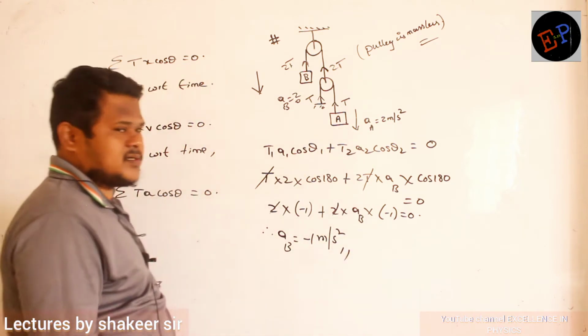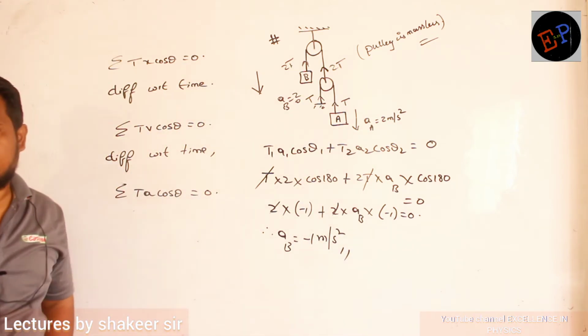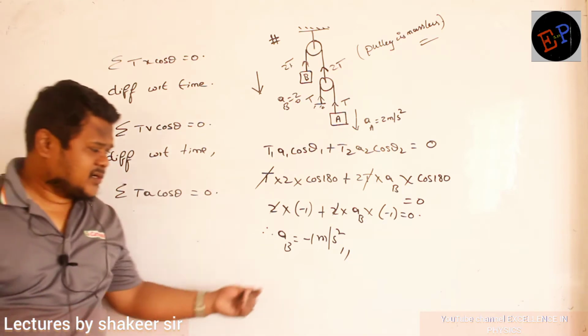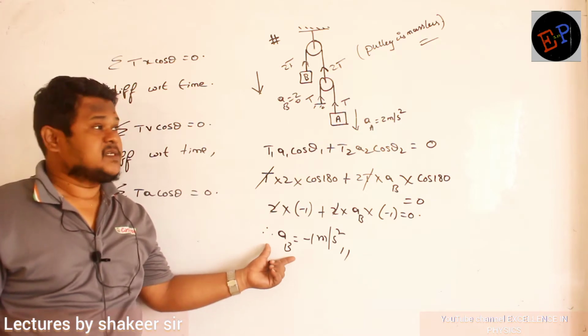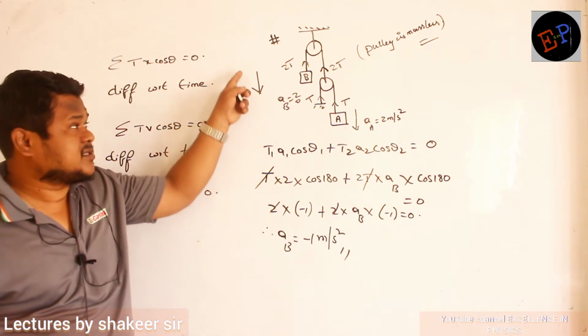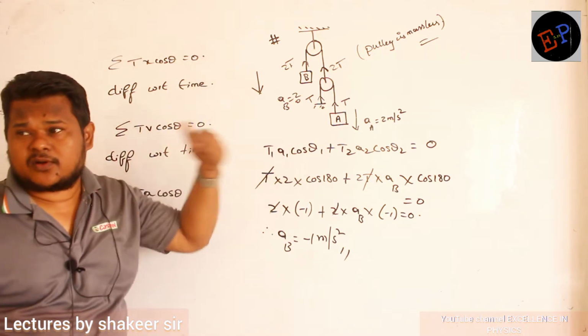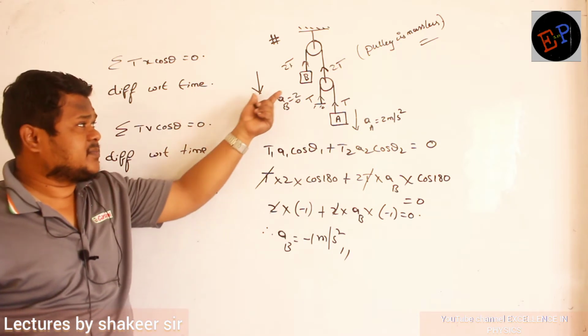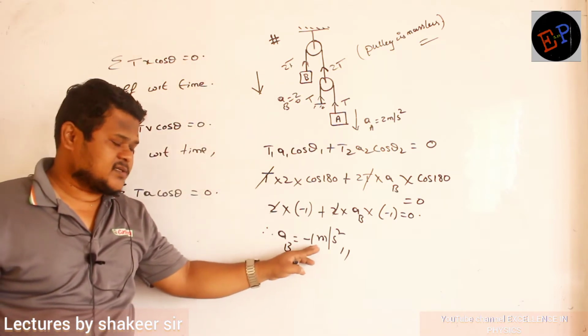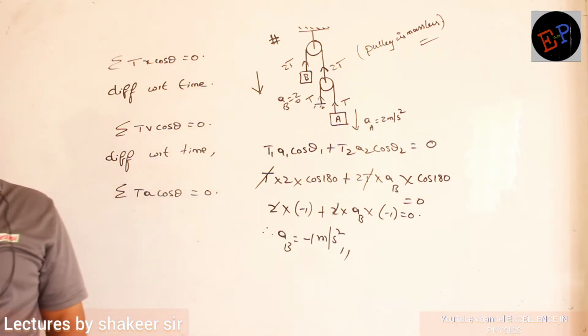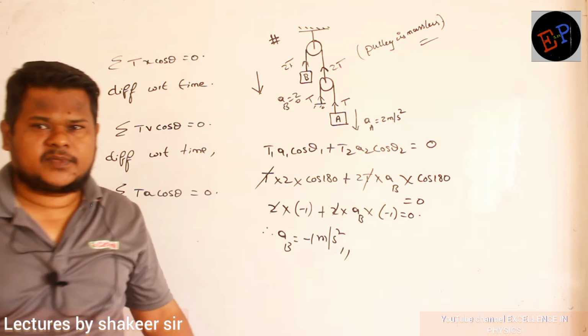This is the acceleration which I get. Okay. Now can you say what is meant by acceleration is minus 1? It means my assumption that this block is coming downwards, that is wrong. Actually what is happening to block B? Block B is moving in upwards direction with an acceleration of plus 1. That is the meaning of this. Clear? That's all. Make a note of this one.